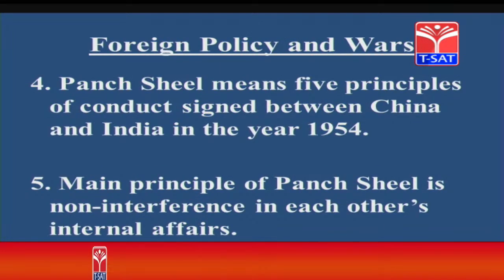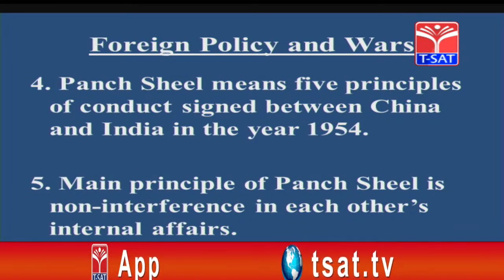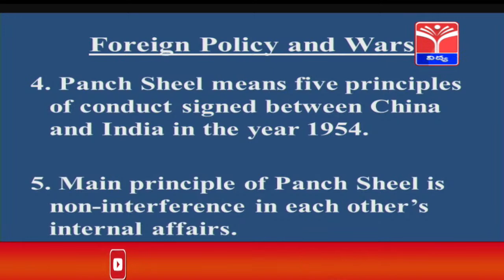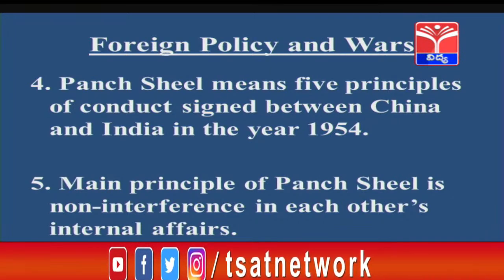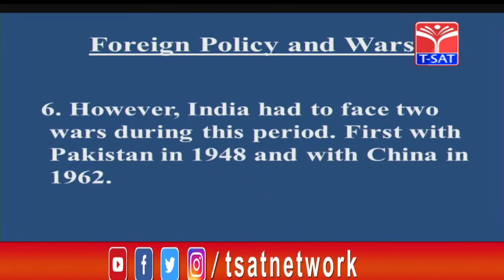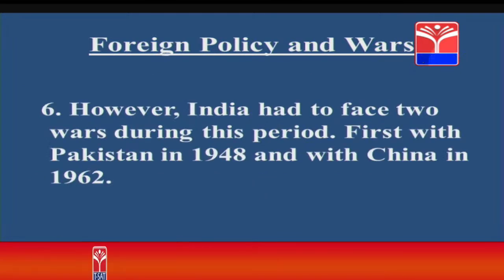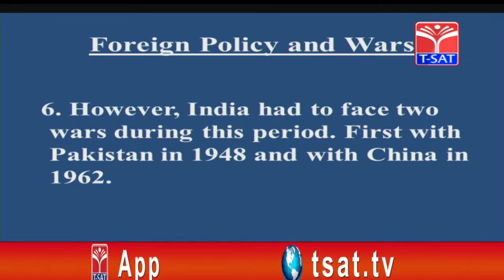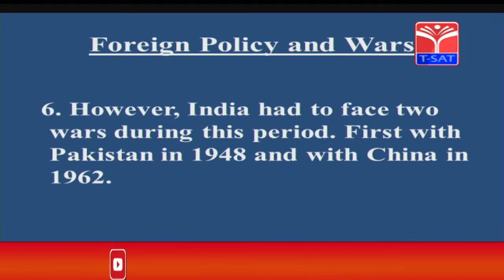Panchsheel means five principles of conduct signed between China and India in 1954. The main principle of Panchsheel is non-interference in each other's internal affairs. However, India had to face two wars during this period, first with Pakistan in 1948 and with China in 1962.